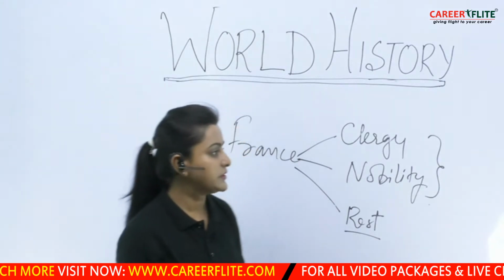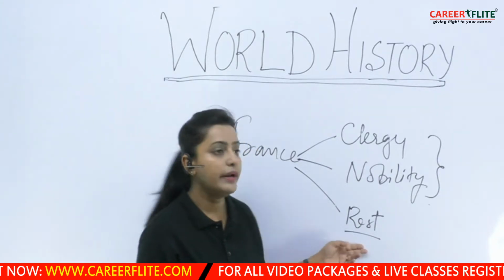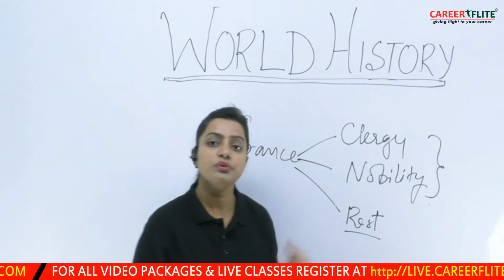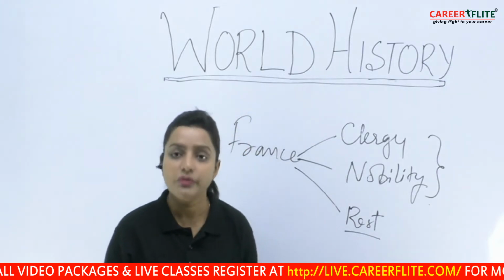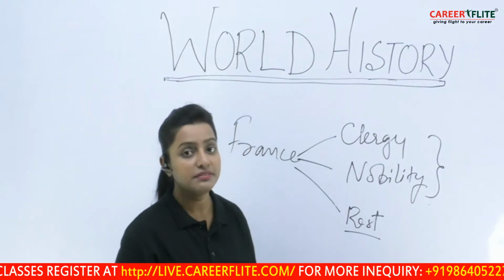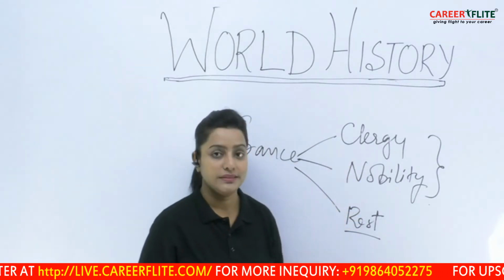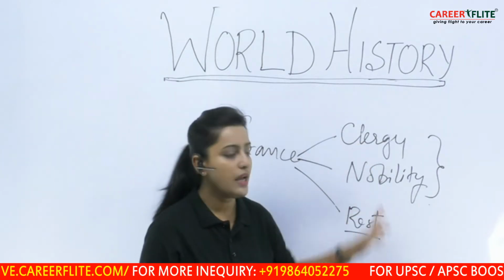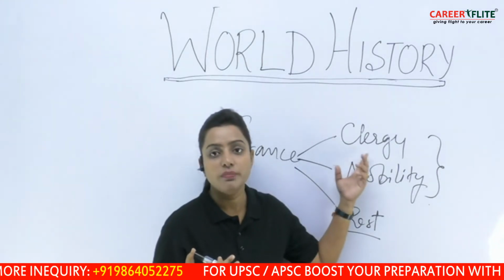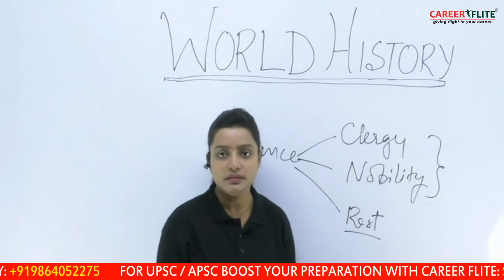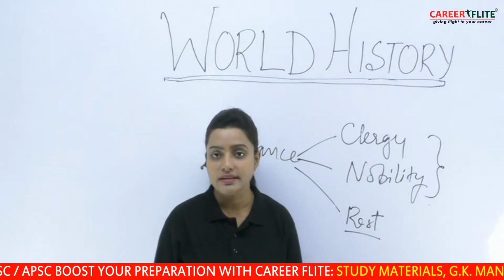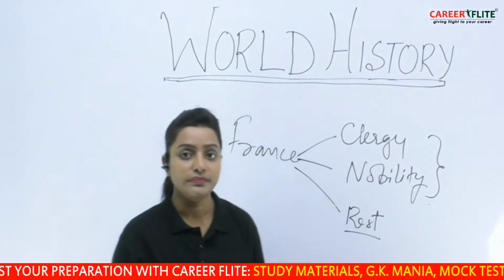The problem was this third group was exploited, and with time they became very dissatisfied with the rule of France. France was ruled by a monarch, and the monarch was continuously advised by the upper two classes, the clergy as well as the nobility. Therefore the monarch used to work according to the wishes of the first two classes rather than the third class. So the third group became very dissatisfied with the monarch.